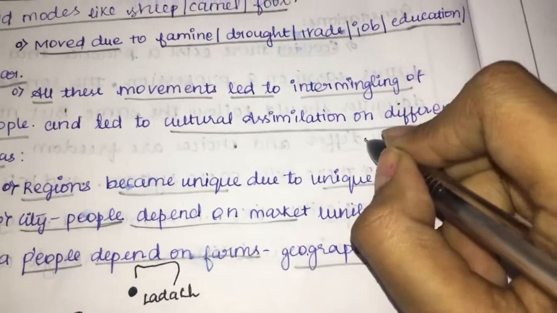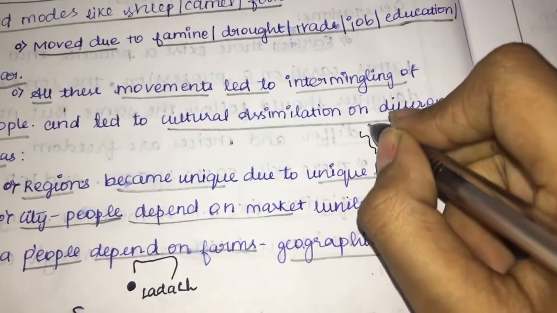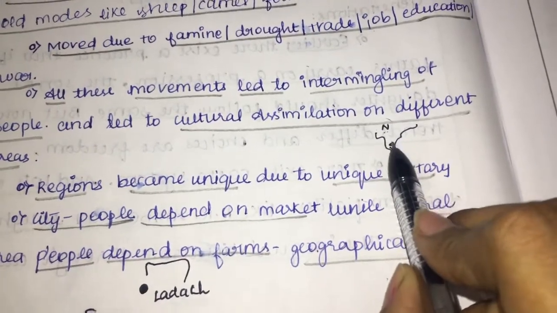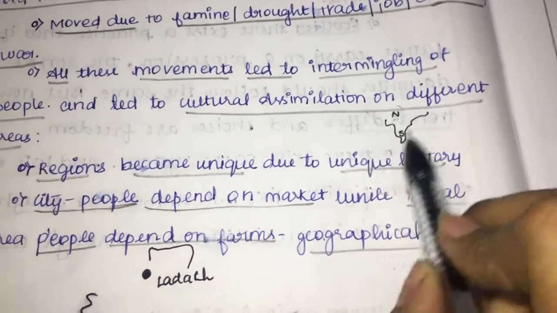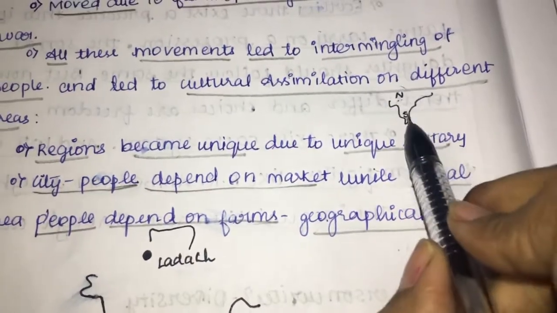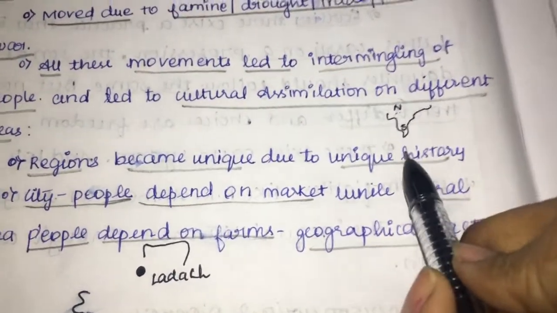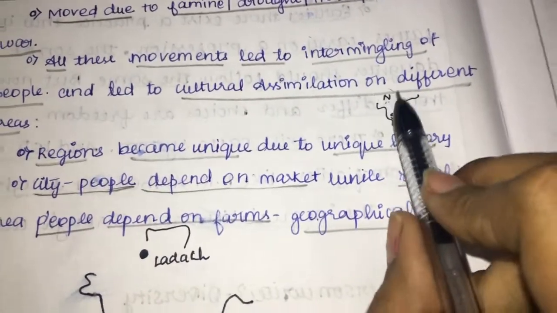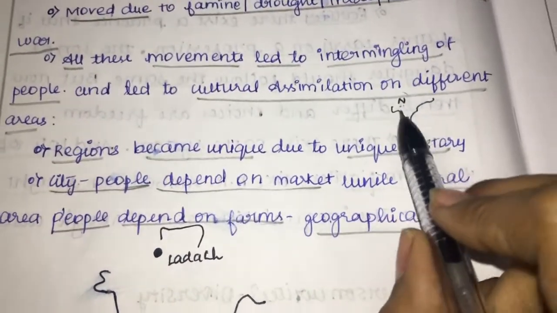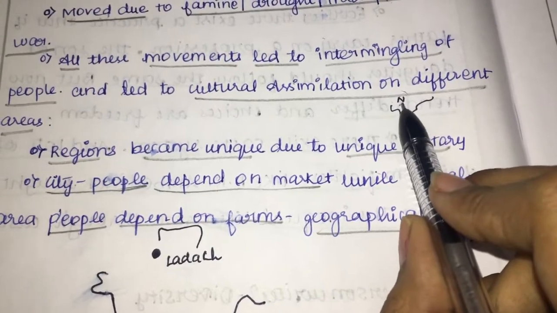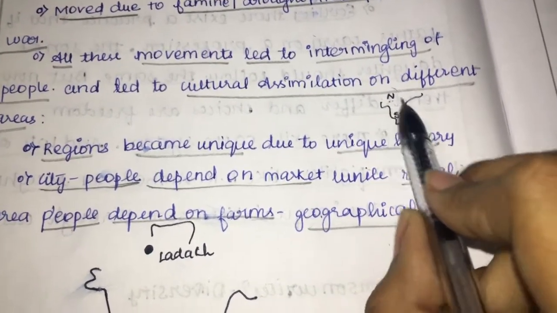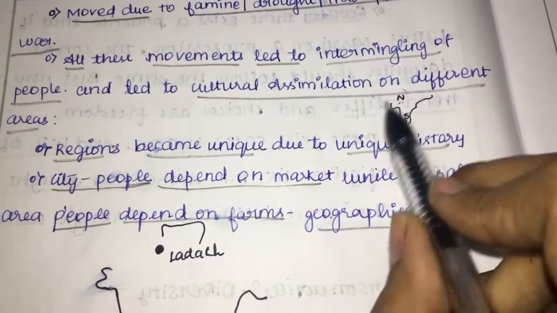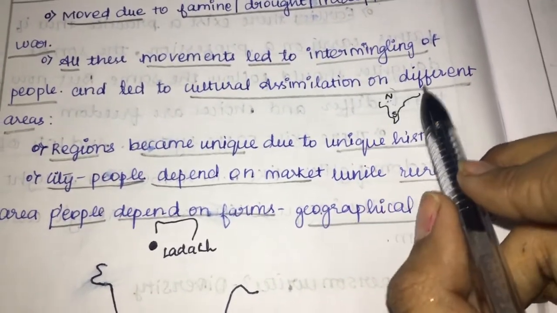For example, if this is north and this is south, a person coming from north to south will come along with his culture, his lifestyle, his way of dressing, his language, his way of eating food. Everything he'll take with him and come to the south. And here the southern people have a different way of styling, eating, and lifestyle.